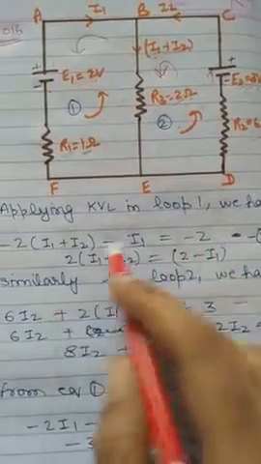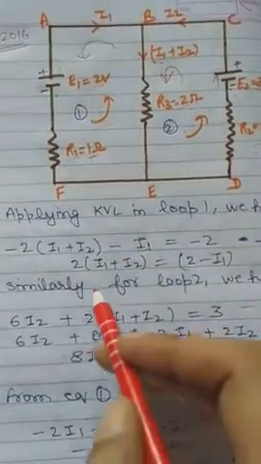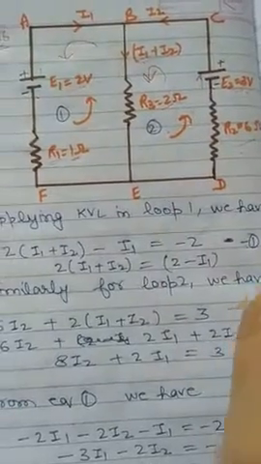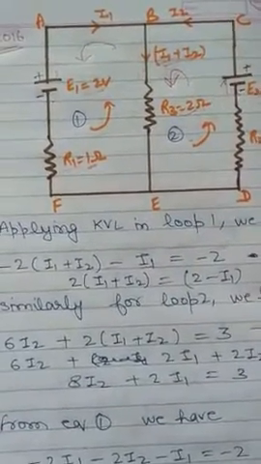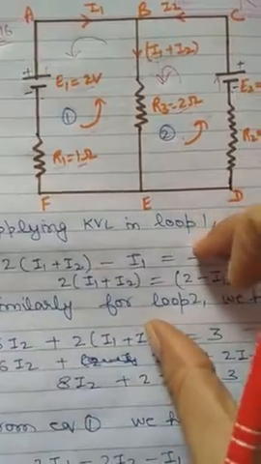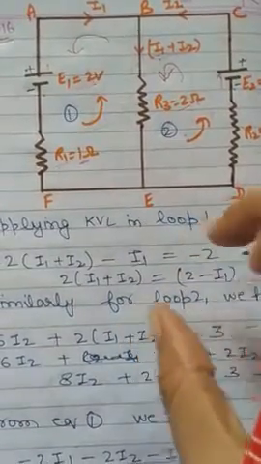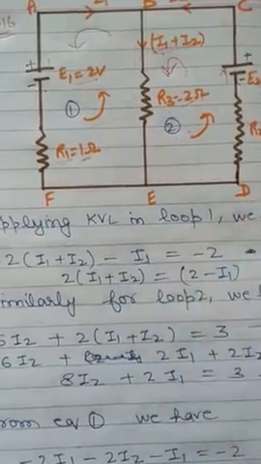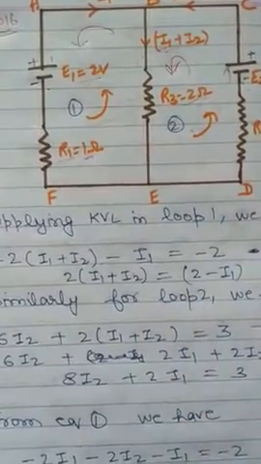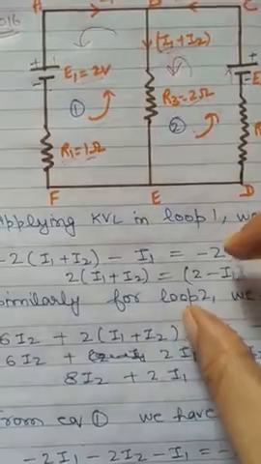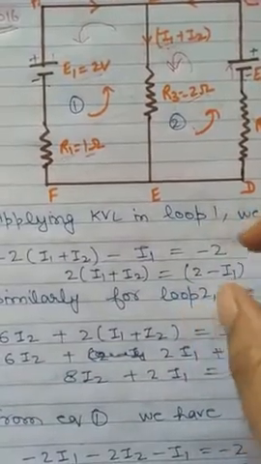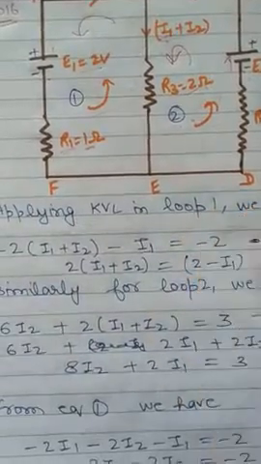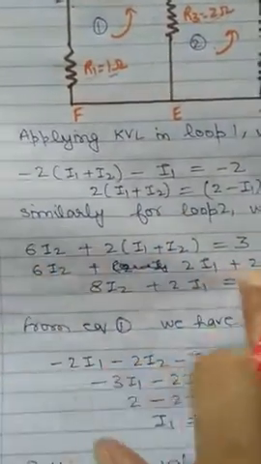Now you can see that we had got two equations. The first one is this equation on applying loop 1, and second we had got this equation on applying loop 2 KVL. Now it's up to you how easily you can solve these two equations. The main point is to write the equation correctly. If you apply the KVL correctly, then at least half marks you will get for writing the correct equation. Now after that, this is pure mathematics, to solve these two equations to find the value of I1 and I2. So let's solve this equation.